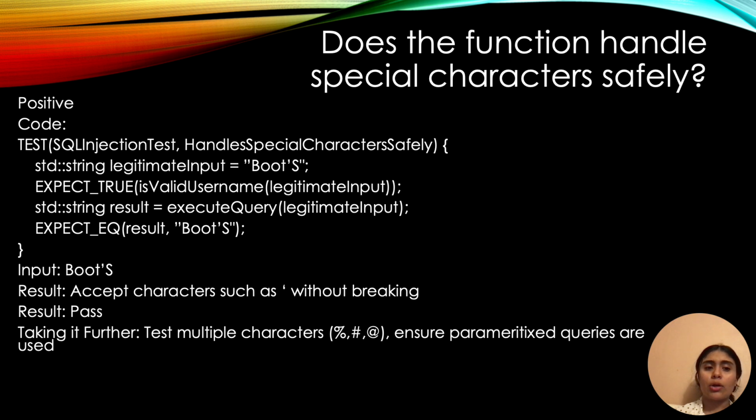We execute the query with that input, and we expect the result to equal boot's. The test shows that we can accept characters like apostrophes without breaking and therefore passes the test. Taking it further, we'd want to test multiple characters like percent signs, hashtags, and any other symbols.